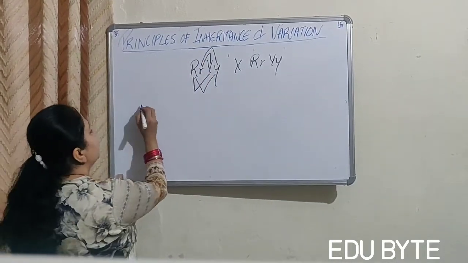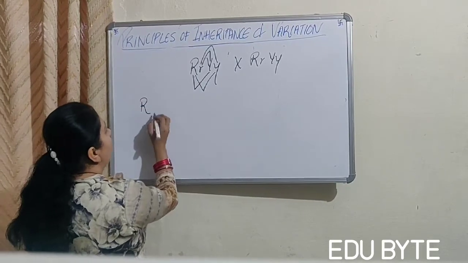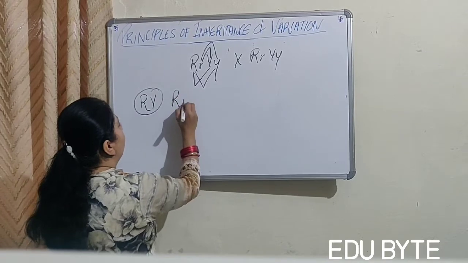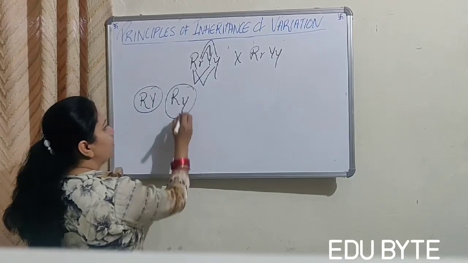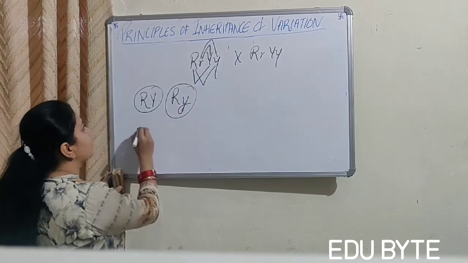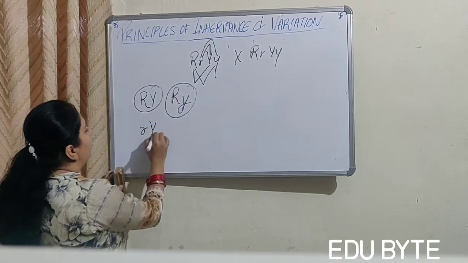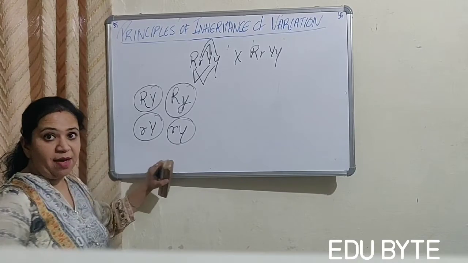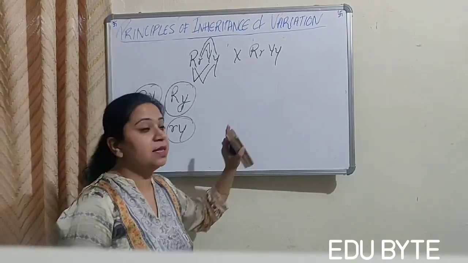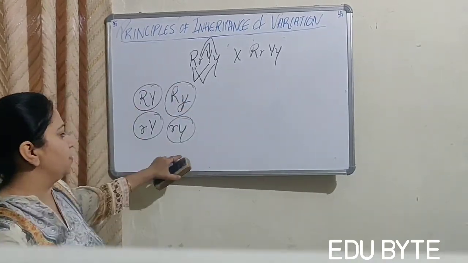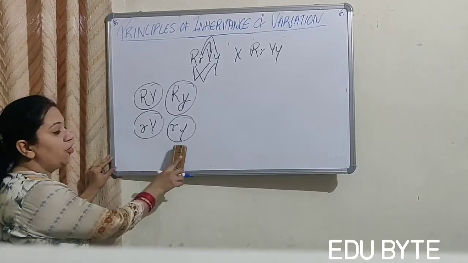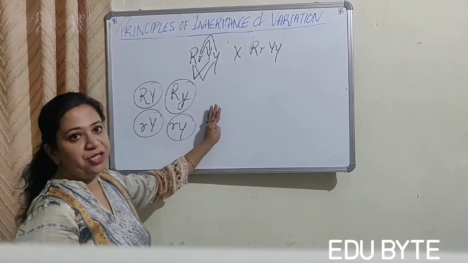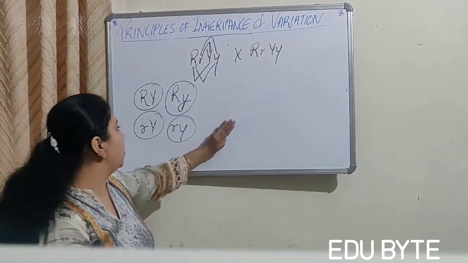So the gametes produced will be RY, Ry, rY, ry. We can write like this. Same in the case of this. These are the gametes produced. They are independent of each other, right? So they are not linked to each other.